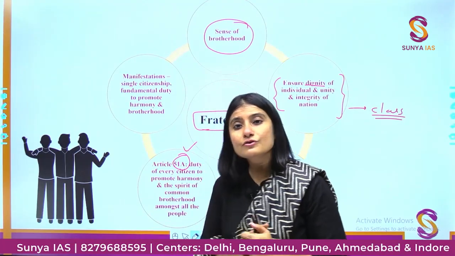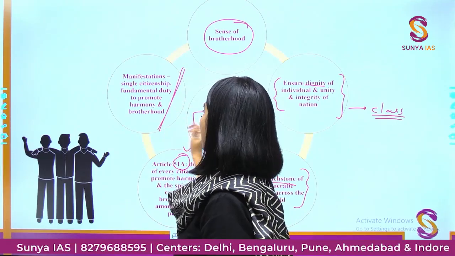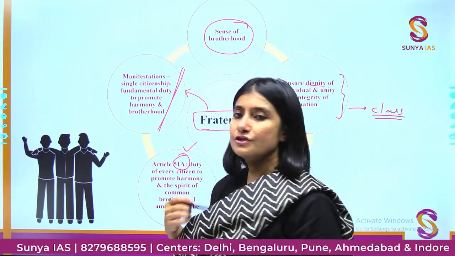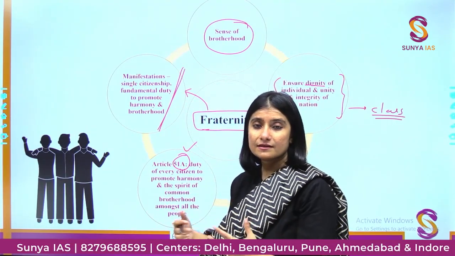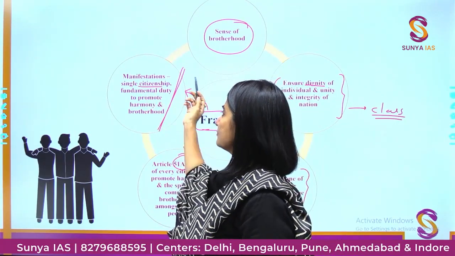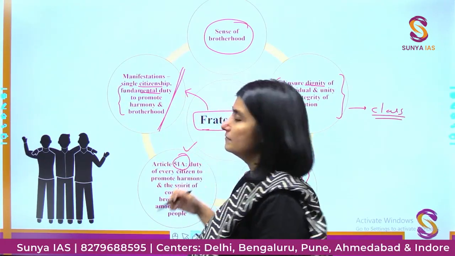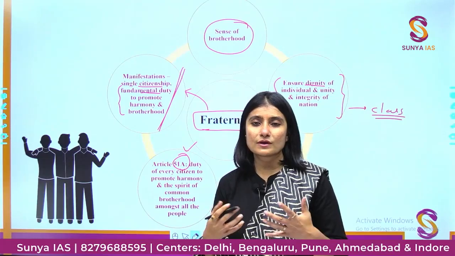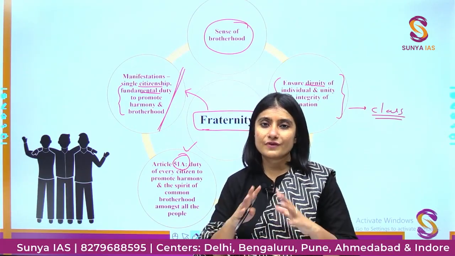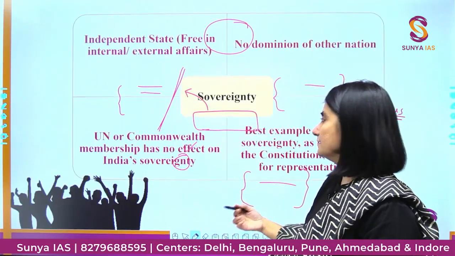And yes guys, we're going to do important amendments as well. So how does the Indian Constitution manifest the concept of fraternity? We have single citizenship, we have fundamental duties, these two things, and the right to equality. All these will result in fraternity amongst each other.